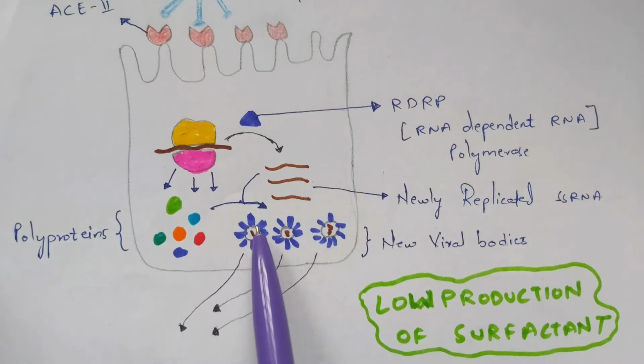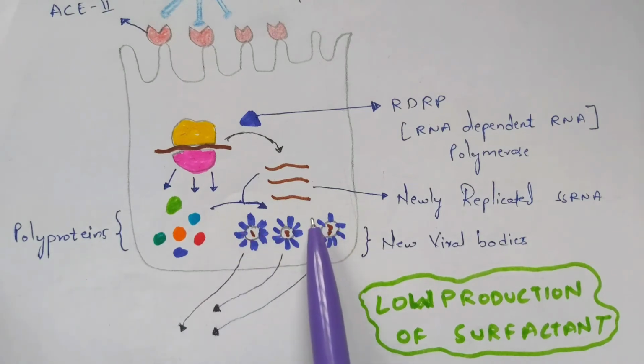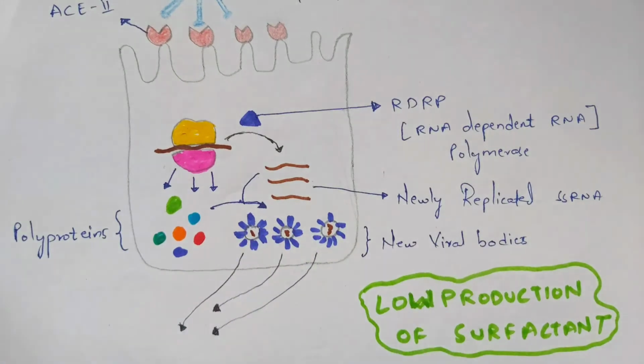These will enter into those bodies and finally form the new viral bodies. In this way the number of viral bodies will increase. If you are not treated properly in the hospitals, then the process will continue in such a way that the formation of new viral bodies occurs continuously.